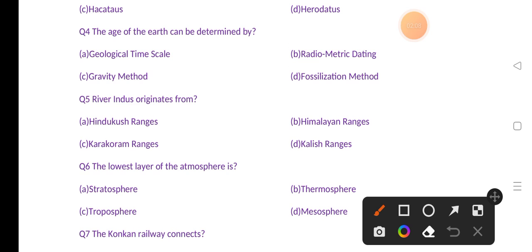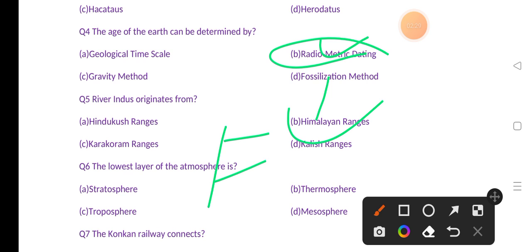The age of the earth can be determined by, options are geological time scale, radiometric dating, gravity method, fossilization method. The correct answer is option B, that is radiometric dating. If you talk about fossilization, this method is used to study fossils.